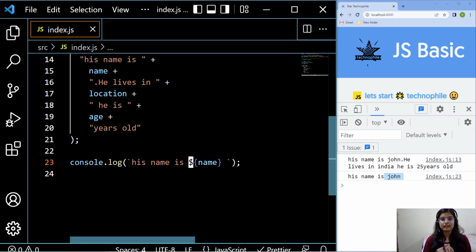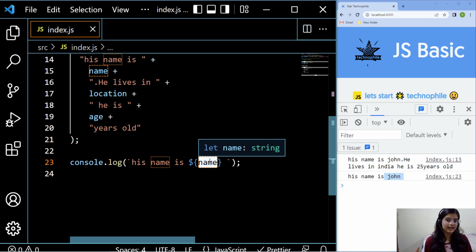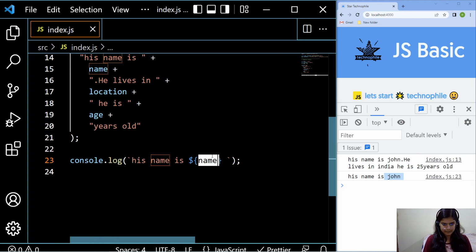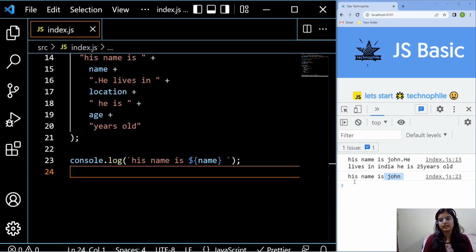Whatever I have written in the curly brackets will be executed in a different way, not just like a string. It will see that the name could be anything. It is a variable right now, so it will put the value John here, and I'm going to see in the console his name is John.